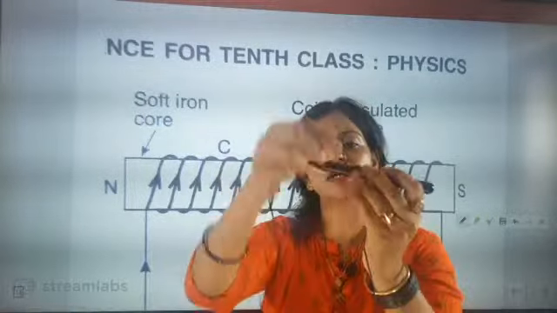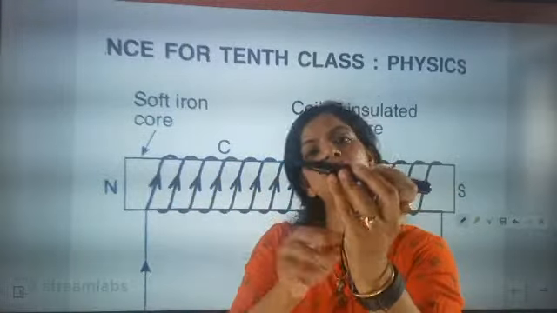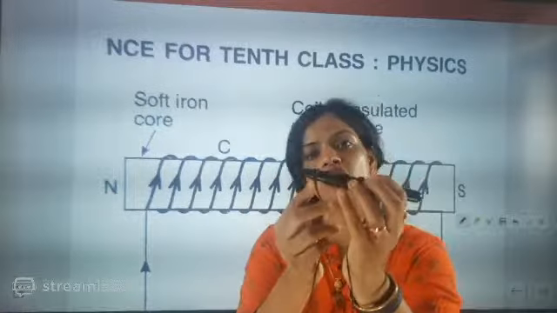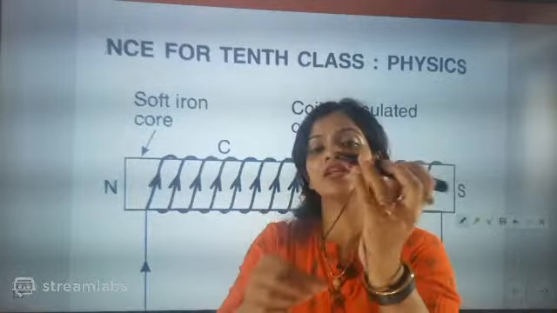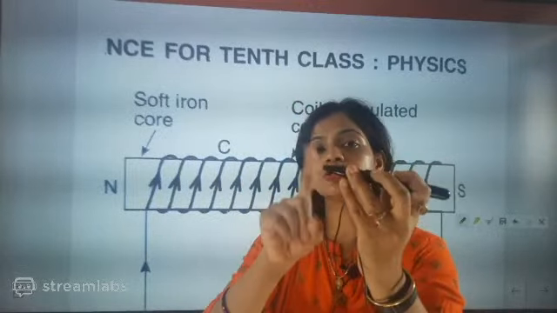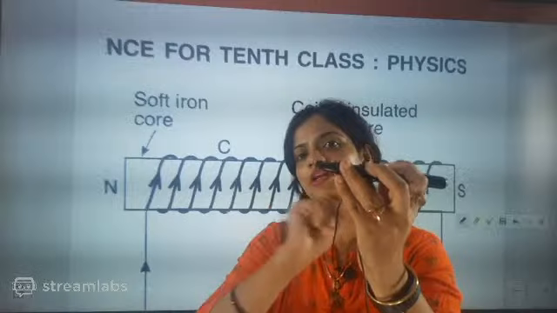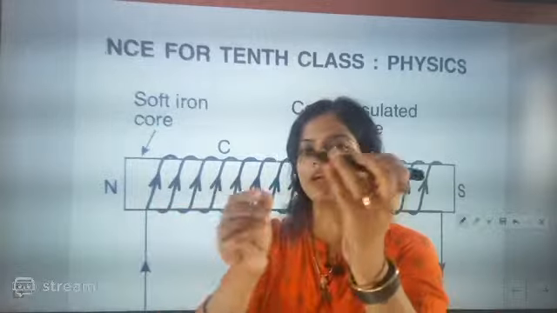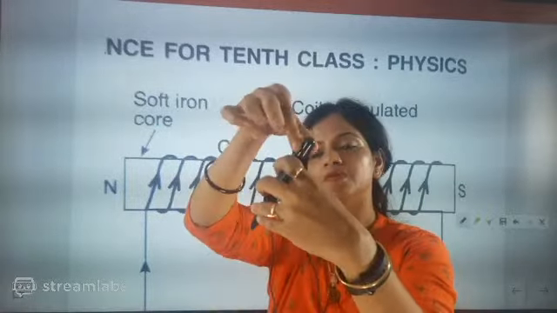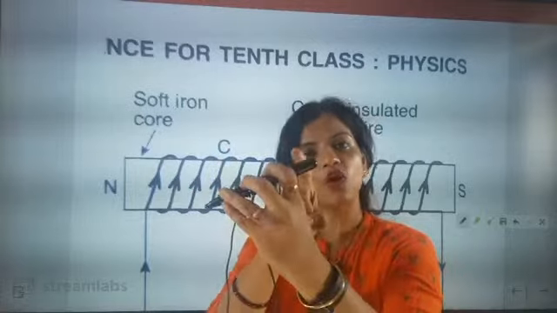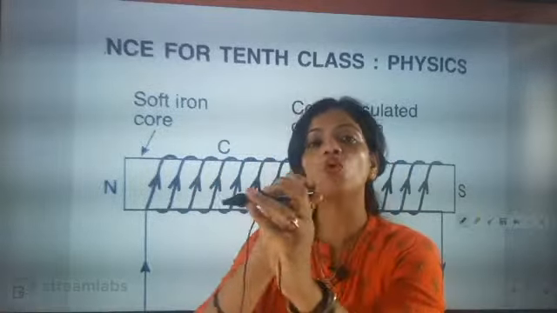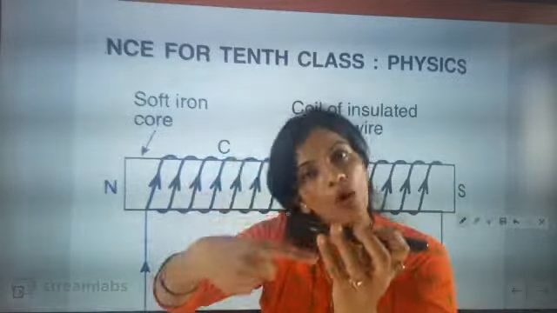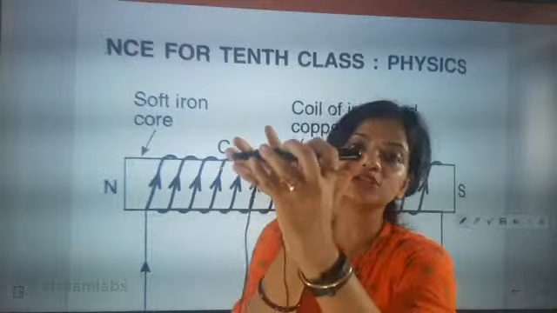And if you increase the number of turns, it will become a stronger magnet. If you increase the turns further, it will become even stronger. And if you increase the amount of current in the wire, its magnetic field will also increase, its magnetism will increase. Understood? Another thing is that how strong the magnet will be also depends upon this soft iron rod. If this soft iron rod is taken inside as core material, it is called core material, beta, because the coil is around it.